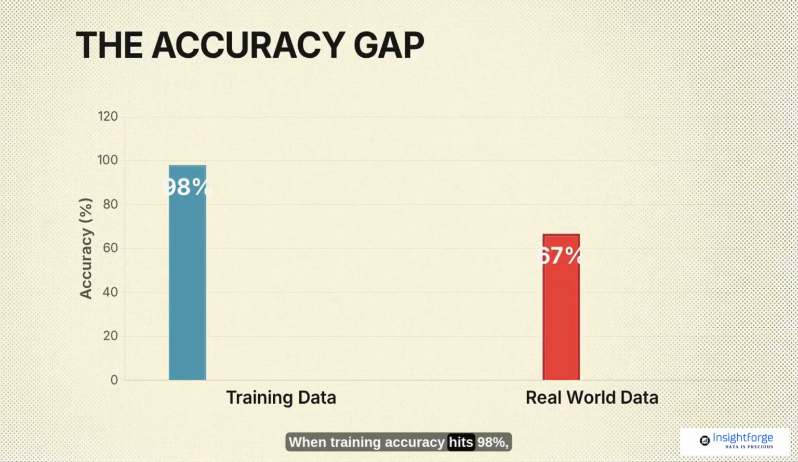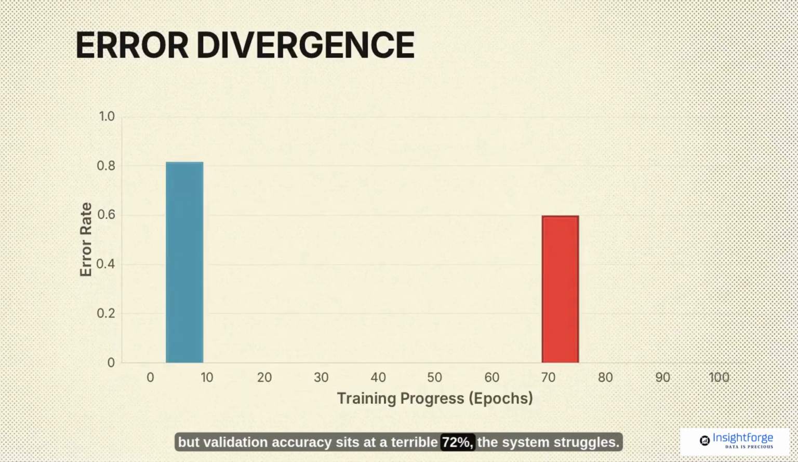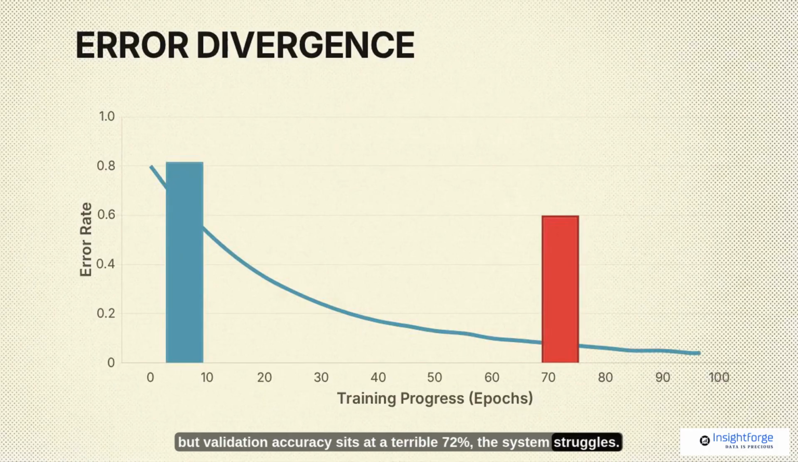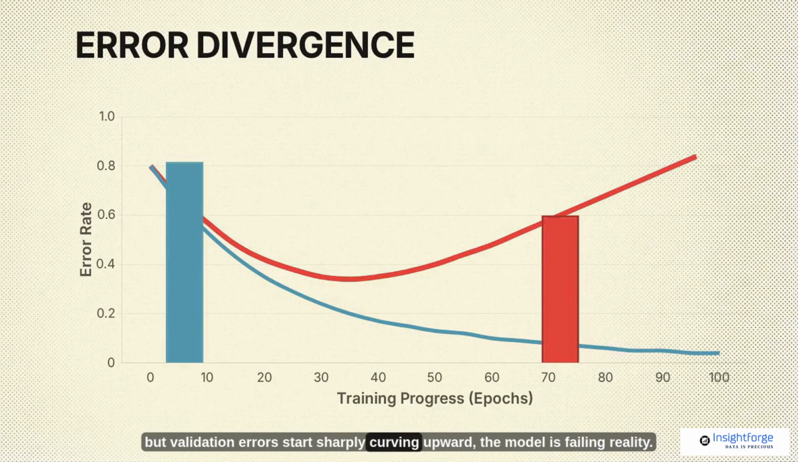Symptoms of overfitting appear in performance data. When training accuracy hits 98%, but validation accuracy sits at a terrible 72%, the system struggles. If training errors drop continuously, but validation errors start sharply curving upward, the model is failing reality.